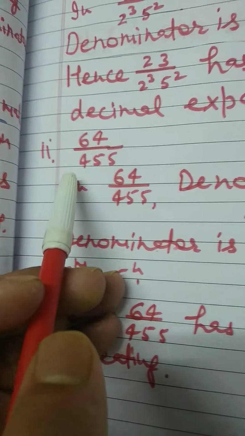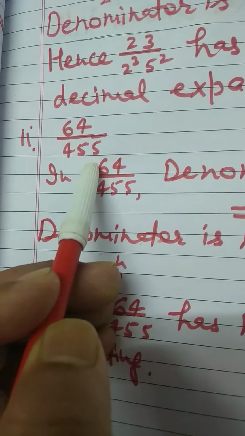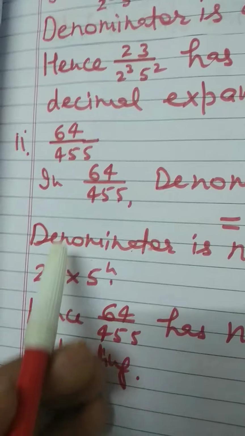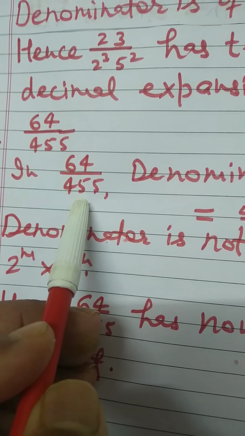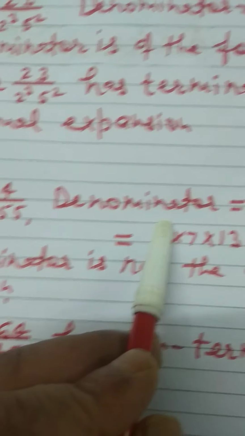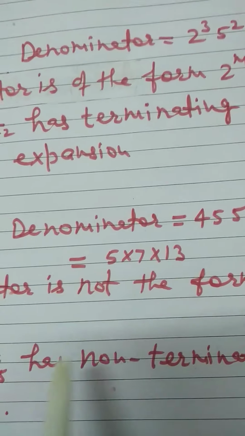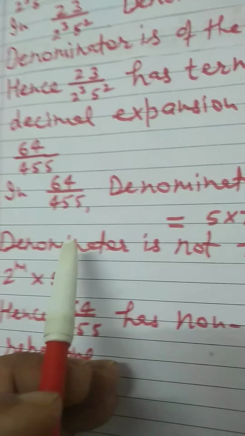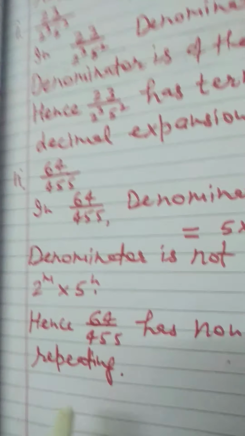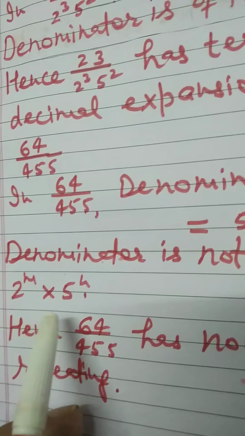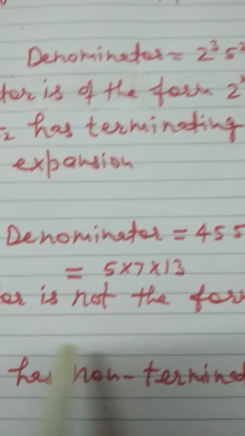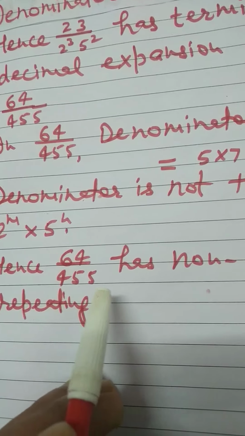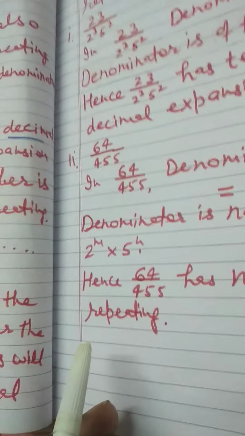Second sum is 64 divided by 455. In a fraction 64 divided by 455, the value of the denominator is equal to 455. This will be equal to 5 into 7 into 13. The denominator is not of the form mth power of 2 into nth power of 5. Hence 64 divided by 455 has non-terminating repeating decimal expansion.